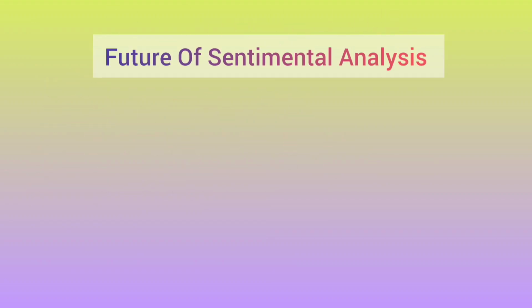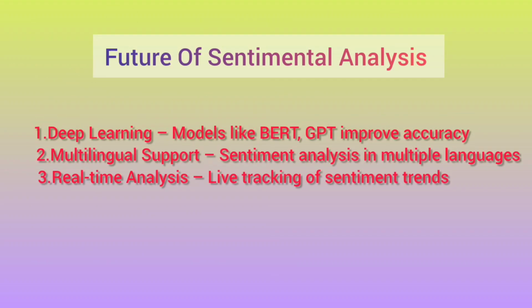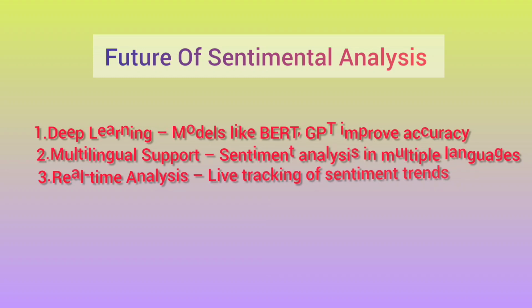And future scopes are below. Deep learning advances: BERT and GPT improve sentiment detection. Multilingual sentiment analysis works across languages. Real-time sentiment tracking is useful for social media monitoring. With deep learning, sentiment analysis is improving. BERT and GPT models enhance accuracy, and AI is now capable of analyzing multiple languages and tracking sentiment in real time.